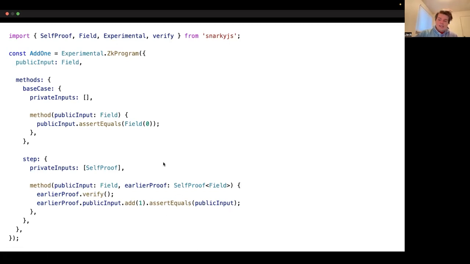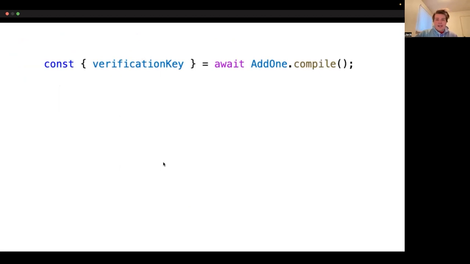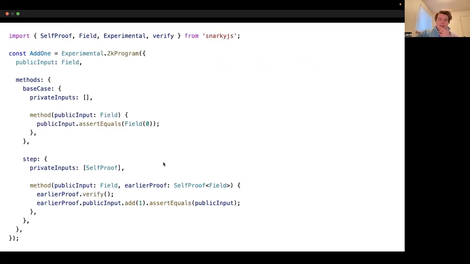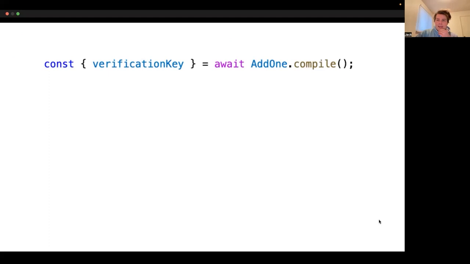And so what this means practically is that after we've written a program like this, we can first take our ZK program and call the compile method. And when we do, we'll get back a verification key.